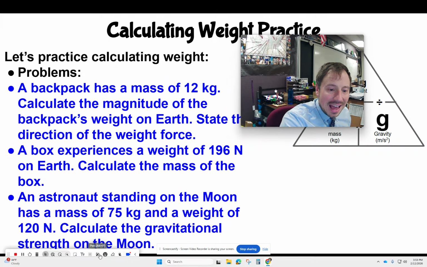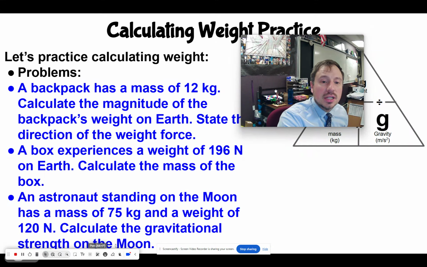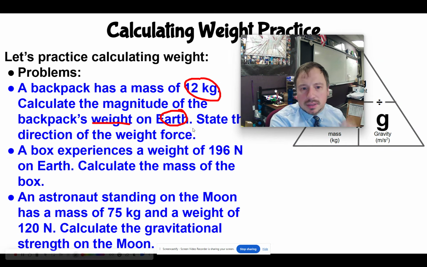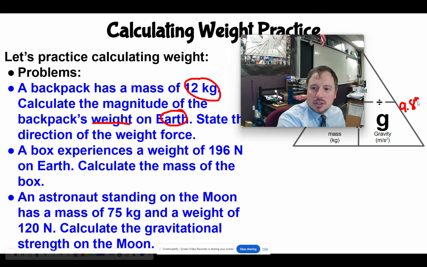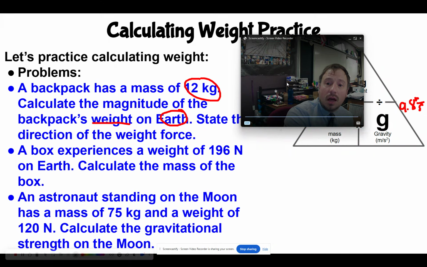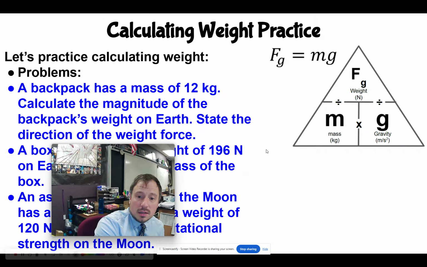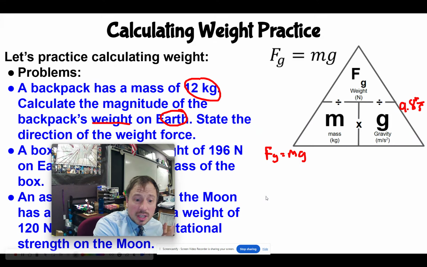So let's take a look at that first one. I want the weight, the magnitude of the weight. I know the mass, and I know it's on Earth. That doesn't really need to be stipulated, but the gravitational strength is going to be 9.8 meters per second squared on Earth. Now, the equation, I gave that to you right here. The force of gravity equals mass times that strength of gravity. Good. So you can calculate it that way.